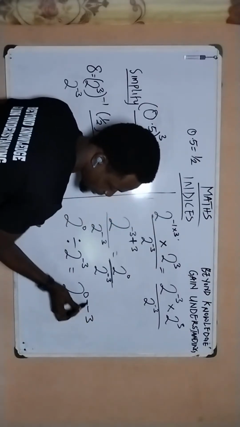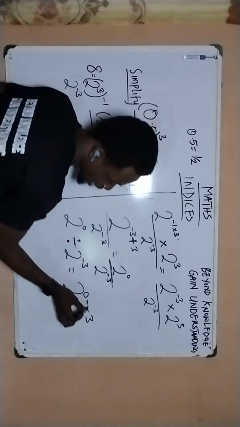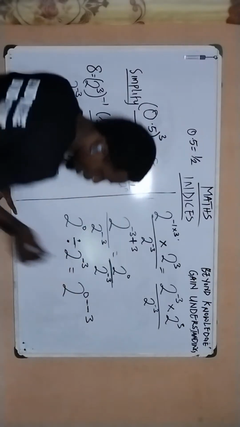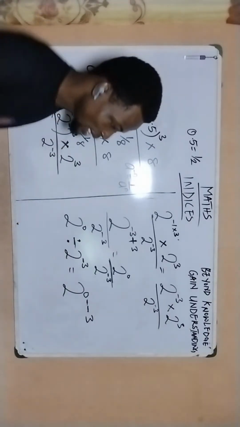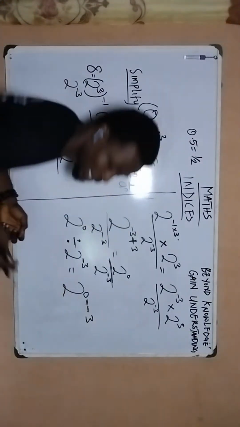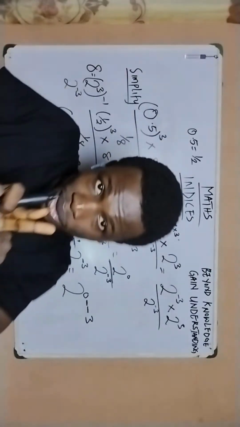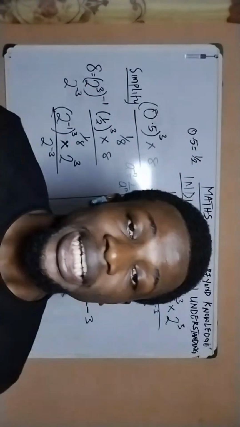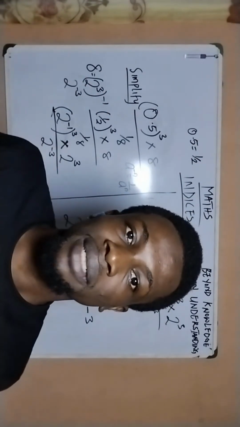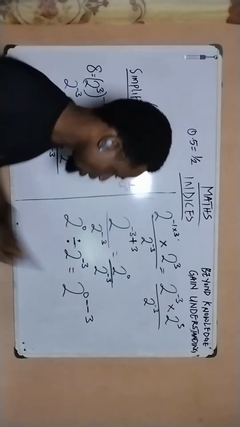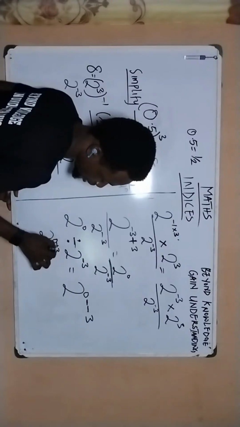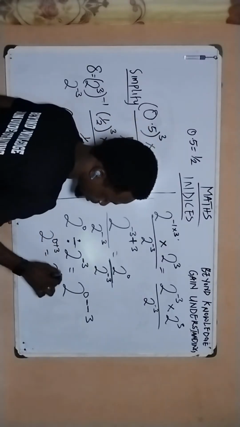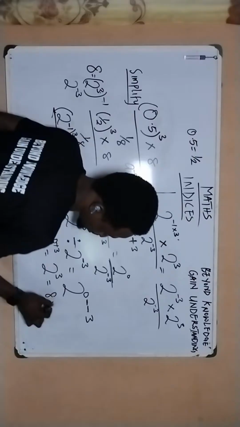The first minus here is for this division sign. And the second one is the one that the base 2 came with as its power. That's what we're having here. And because minus and minus are together, once two signs are placed together, there's an invisible multiplication sign in between. So negative times negative is going to give us positive. So this turns out to become 2 to the power of 0 plus 3. And that's going to give us 2 to the power of 3, and that is equal to 8.